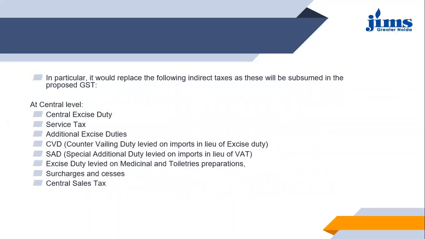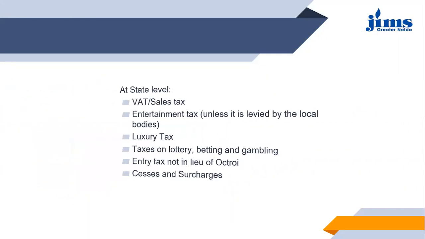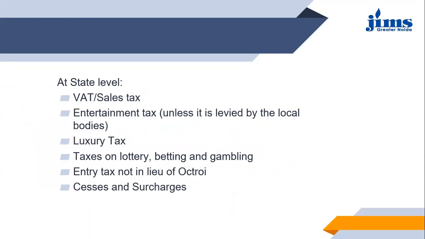Then central sales tax, and at the state level we have a number of other taxes like VAT, sales tax, entertainment tax, luxury tax, taxes on lottery, betting and gambling, octroi, cess, and surcharges. These have now all been subsumed into one head, that is GST.